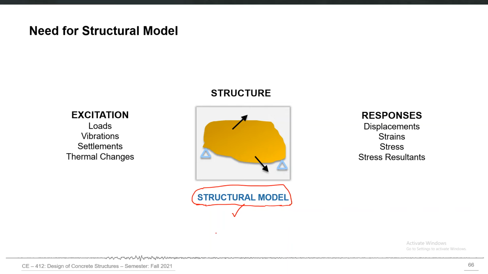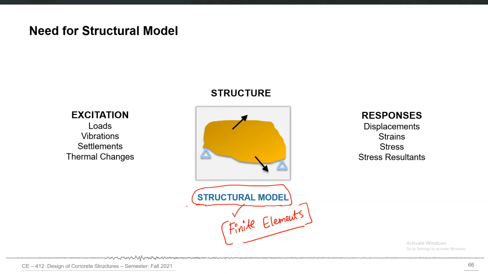And therefore, we actually come up with different, you can say, finite elements which we use to represent different structural components in the real structure. And we construct those components in a computer-aided design environment, and those are divided into different finite elements which the computer solves for the purpose of structural analysis.